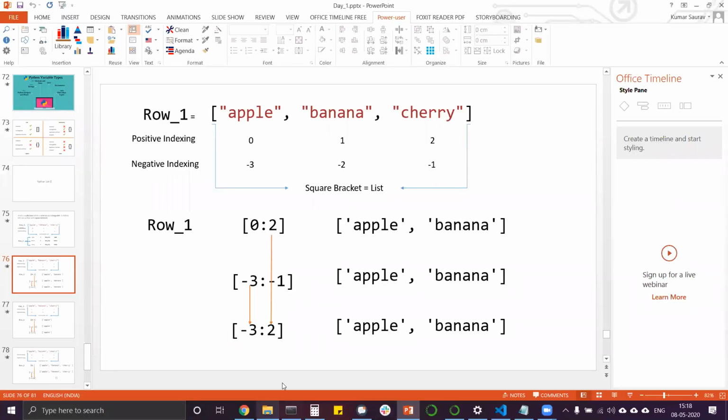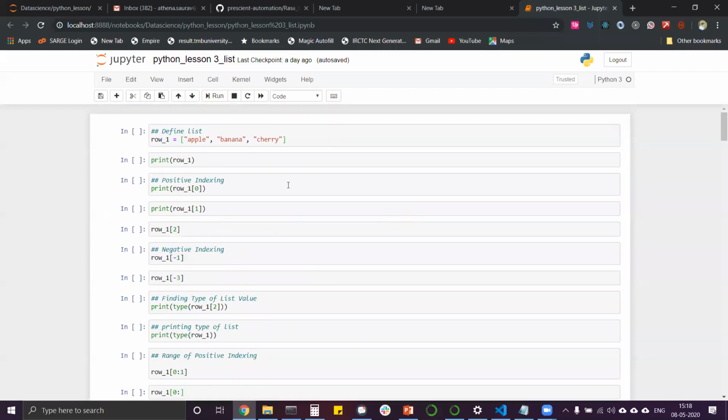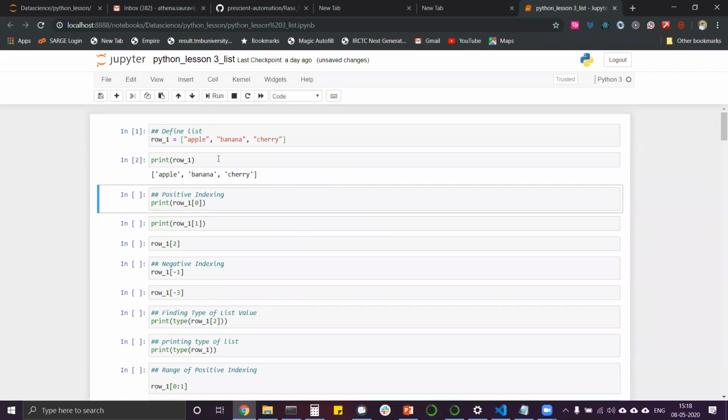So let's come to the Jupyter notebook first, and let's start doing what we were doing earlier. This one we understood is how we define the list. We can print out the entire list like this. We can also print out the entire list without the print statement, because row 1 holds that value. But it is coming out as a list structure. If we use the type statement with the row, it will return that it is a class of list.